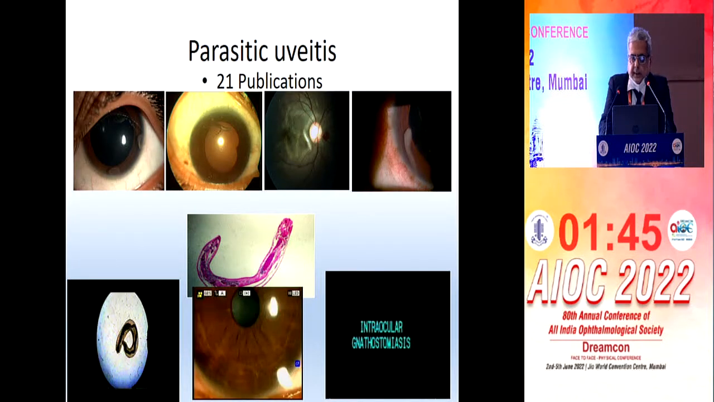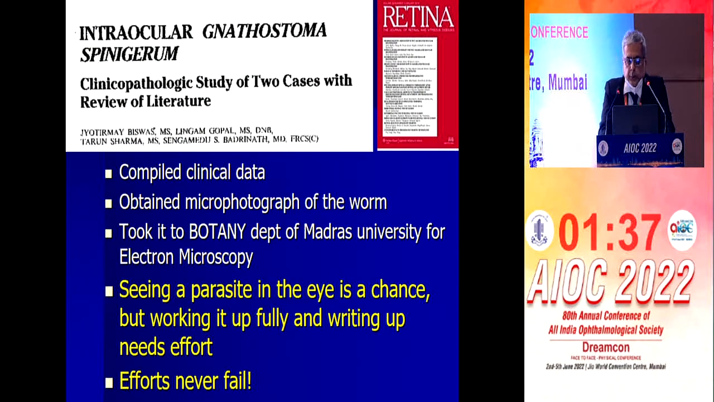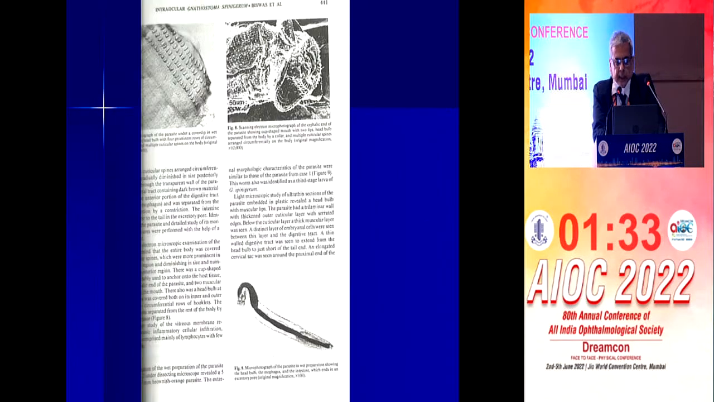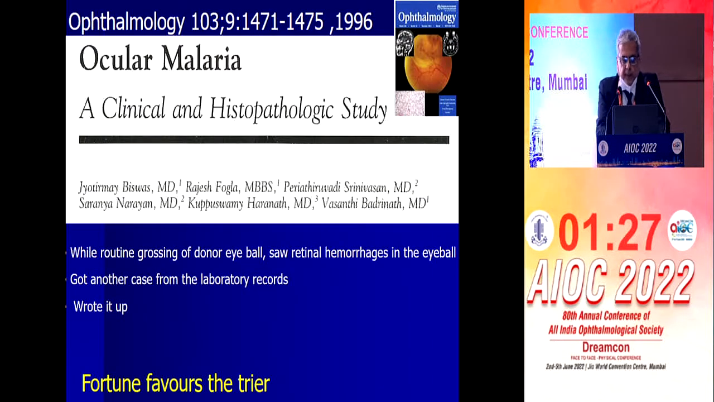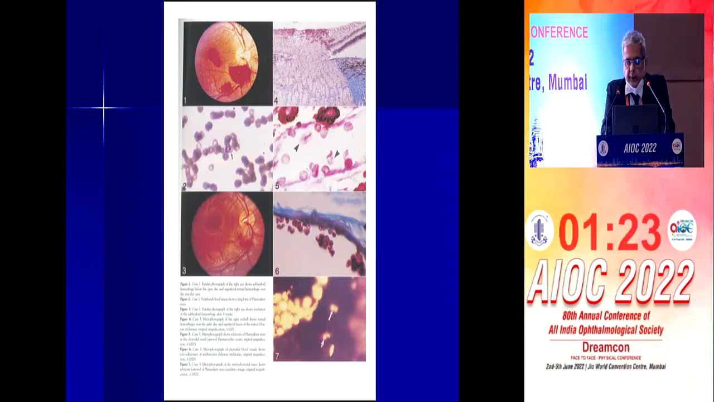Parasitic uveitis, we had 21 publications, and I am not able to show the video now. We did intraocular Gnathostoma spinigerum. For the first time we did an electron microscopic study as well as a histopathologic study of the parasite. Ocular malaria, we described in the Ophthalmology journal, and we showed that the malaria parasite is seen in the choroidal blood vessels.